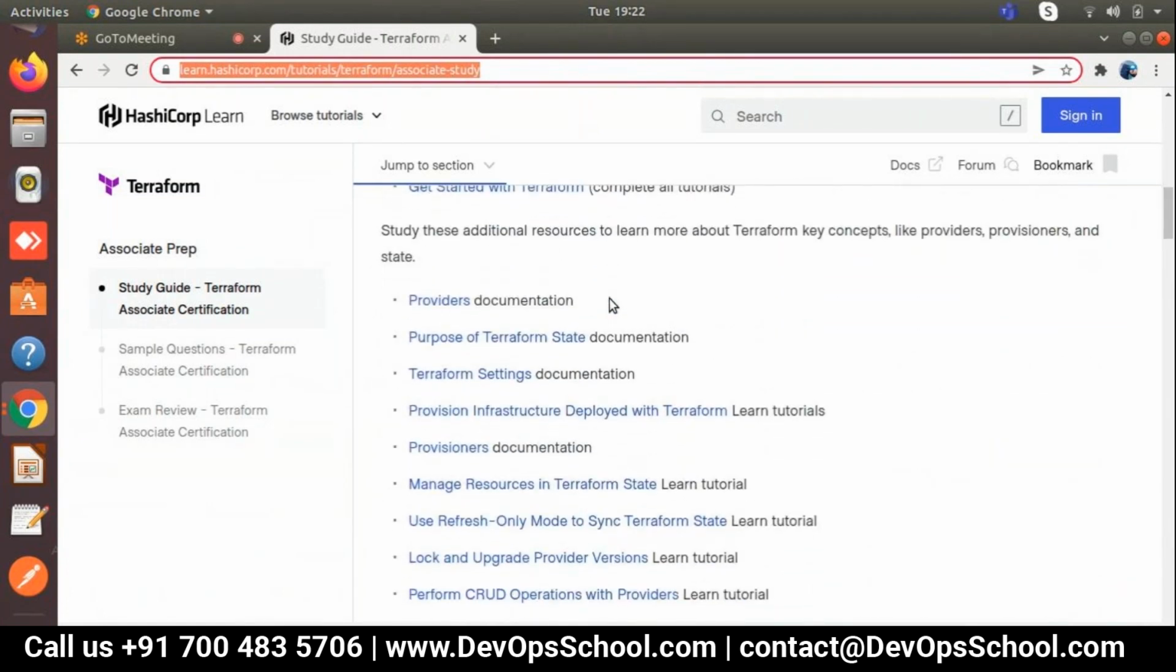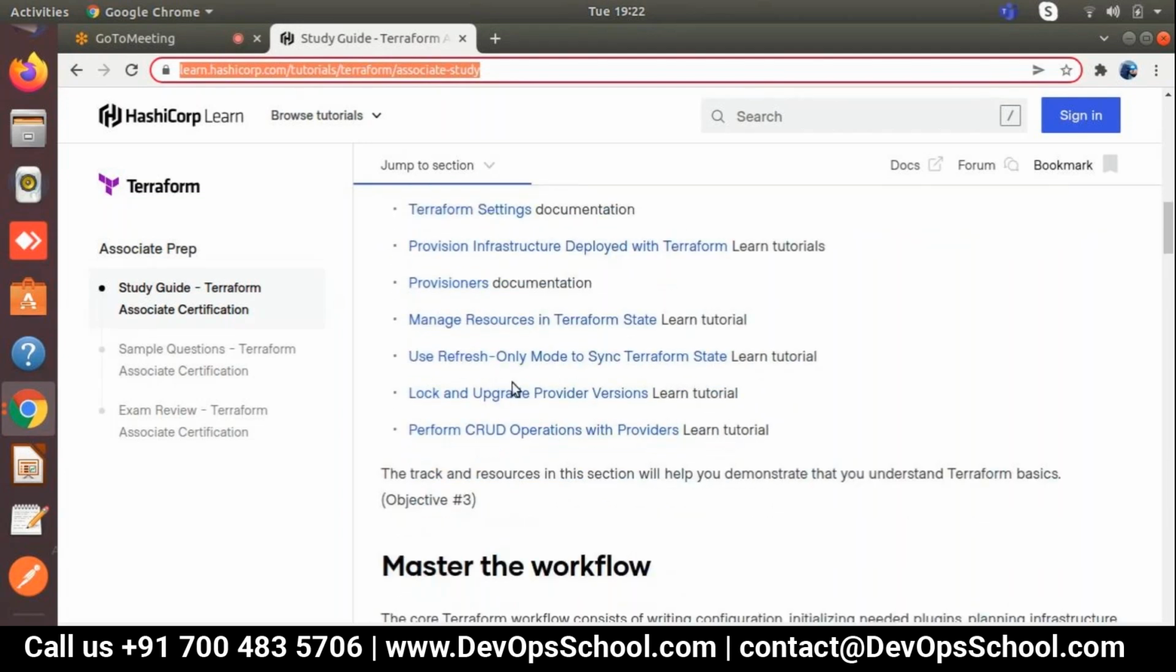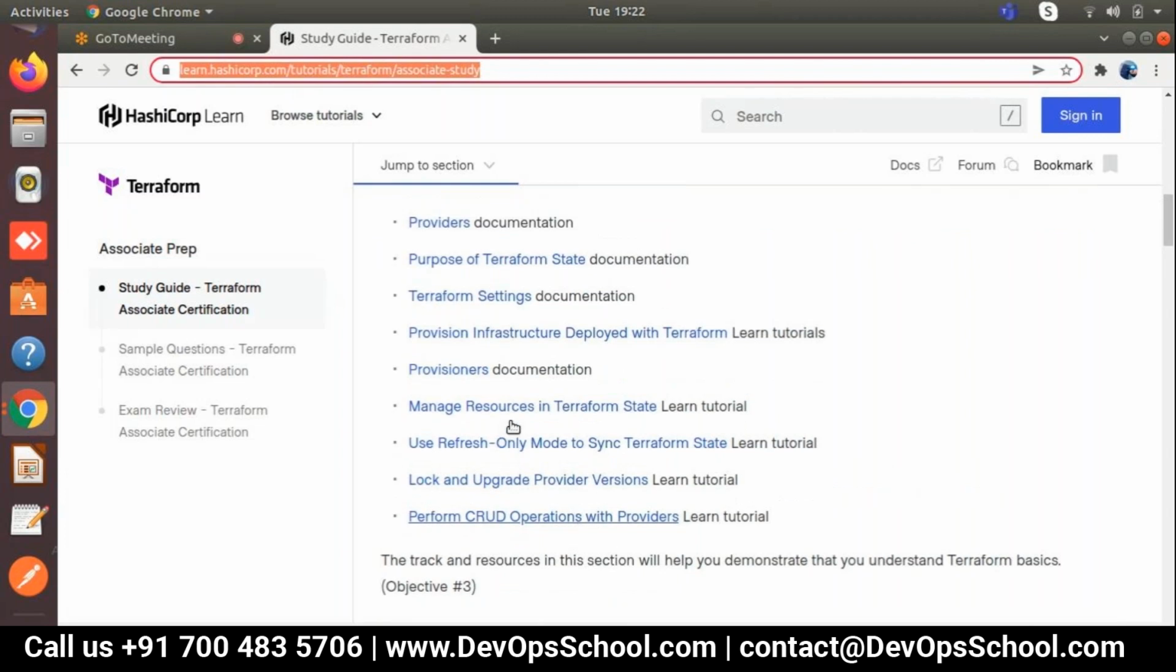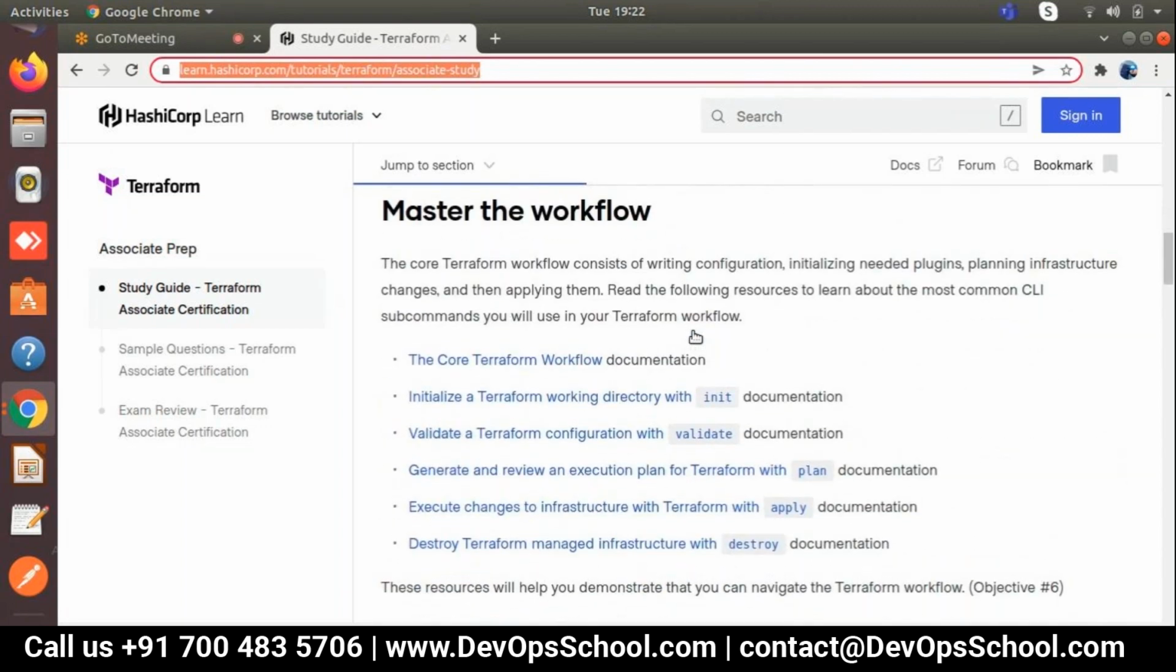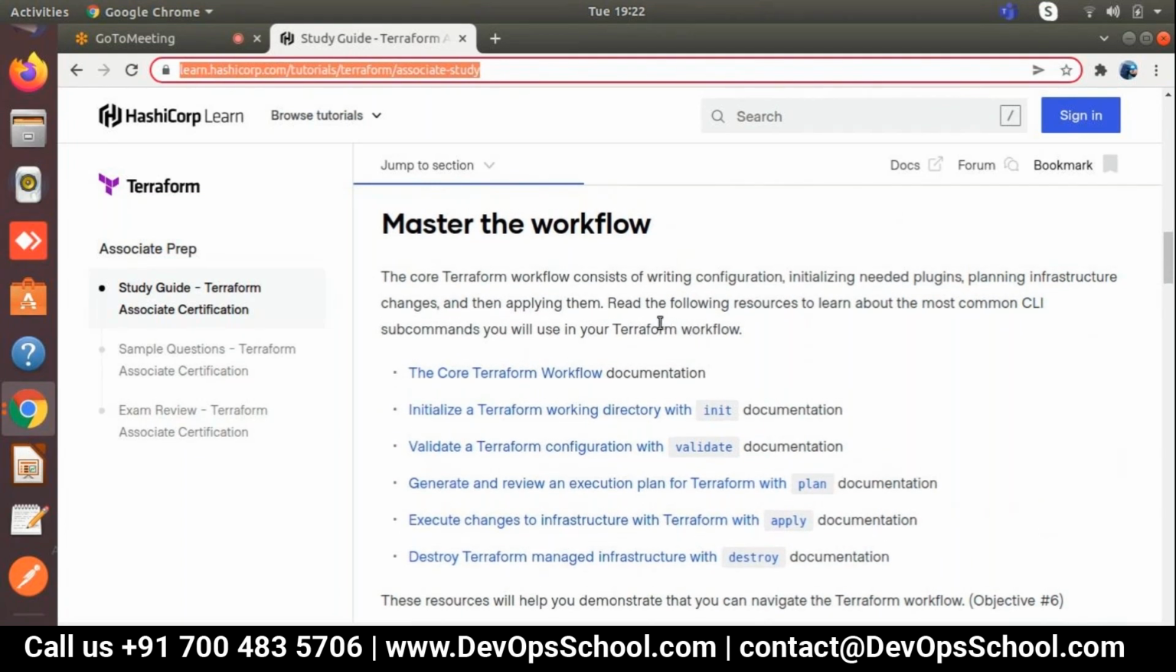As I explained, if you want to check out the providers which we are mentioning, those details are available over here. The Terraform state file, which I have explained, and Terraform settings are available. Provisioners are available. Provider, Terraform state, Terraform settings, provisioning infrastructure, deploy with Terraform: these documents you can just walk through. After that, master the workflow.